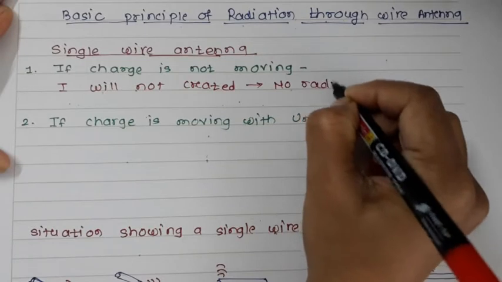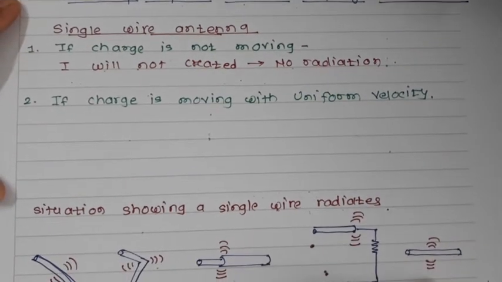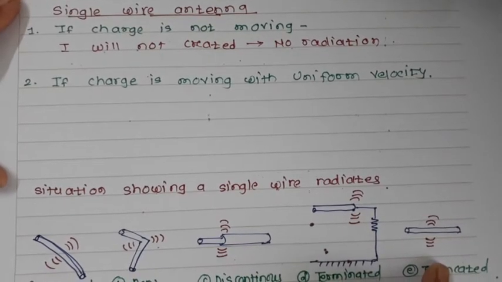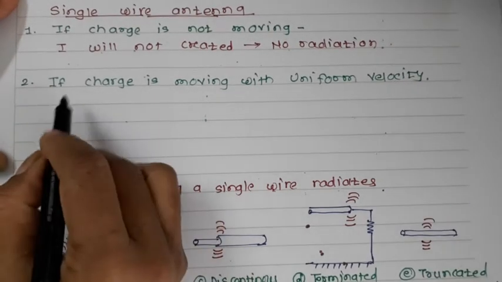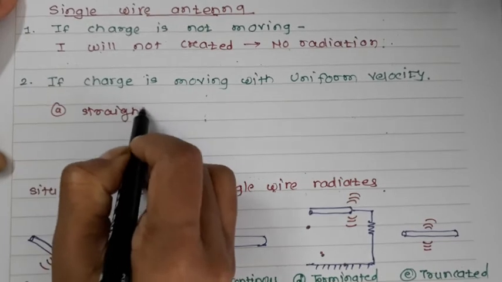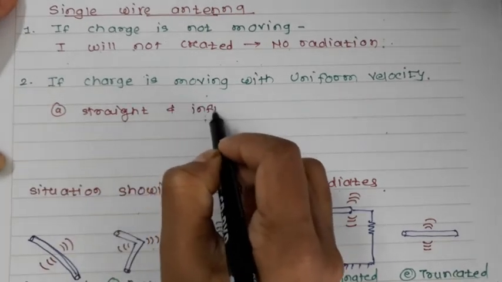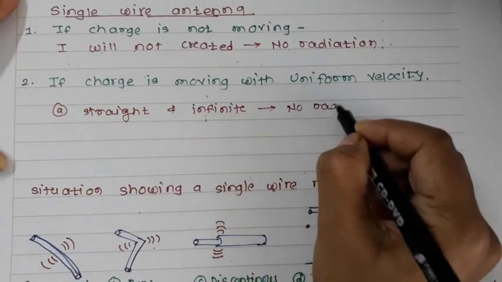And in this particular situation no radiations will be there. Now what will happen if your charge is moving with uniform velocity? Now we are considering another situation where we have a charge moving with uniform velocity. Whether the radiation will take place depends on the situation. When the wire is straight and infinite in extent, there will be no radiation. So if you have a single wire that is straight and infinite, you will not have radiation.